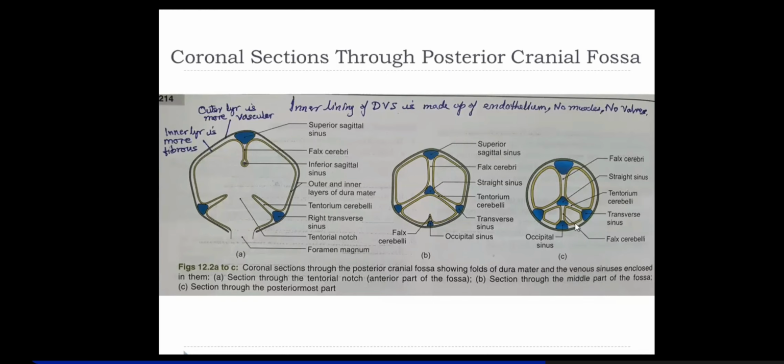Then when you take a section through the posterior-most portion of the posterior cranial fossa, you'll find this feature, which is actually the internal occipital protuberance, the confluence of sinuses. This is the superior sagittal sinus. There it meets the straight sinus of the tentorium cerebelli. There you find the two transverse sinuses, and this is the occipital sinus in the falx cerebelli.